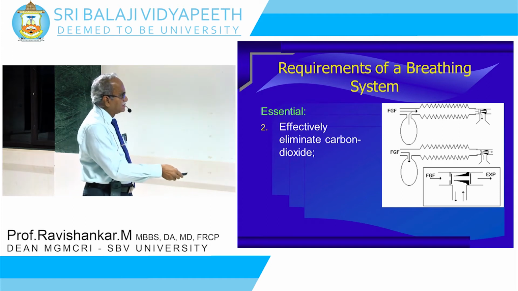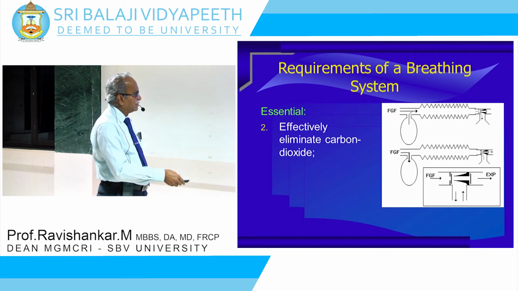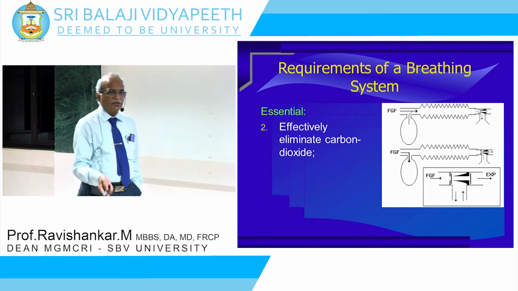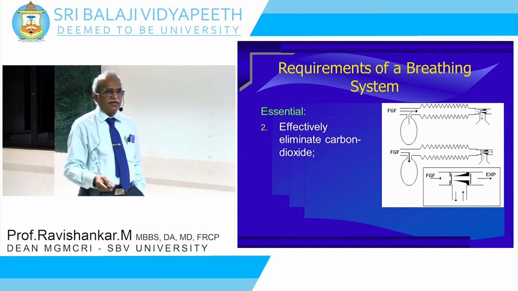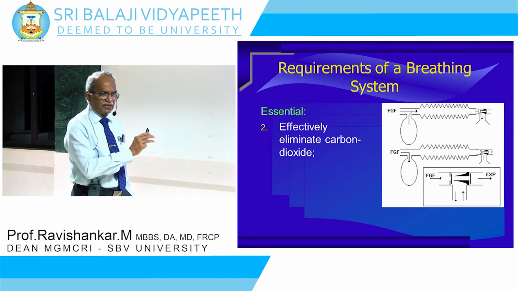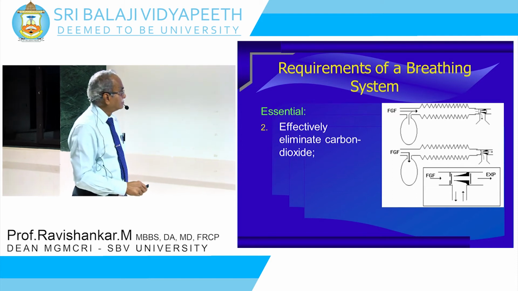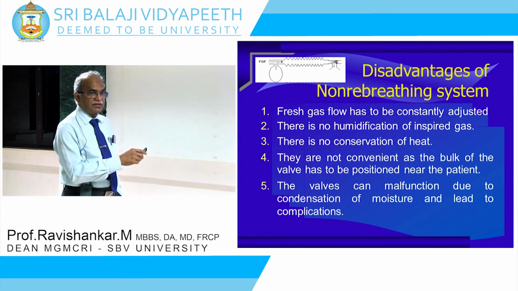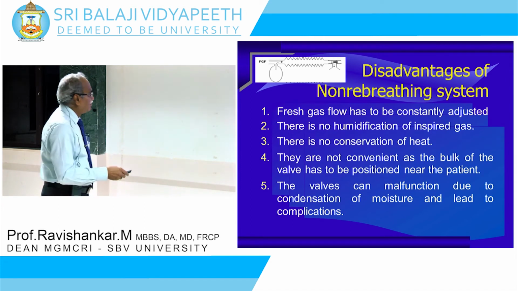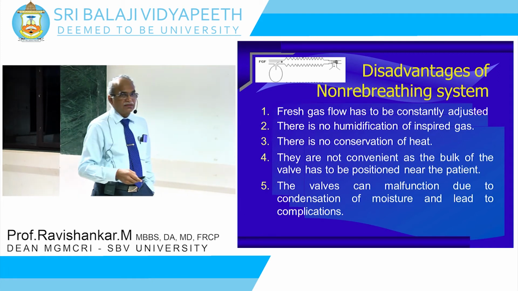When the patient breathes out, this valve closes and this valve opens, and whatever the patient is breathing out goes into the atmosphere. So carbon dioxide is eliminated satisfactorily. There is no problem whatsoever. So this is a very, very efficient system for eliminating carbon dioxide. But what are the disadvantages of the system? The main thing is that the fresh gas flow has to be constantly adjusted.